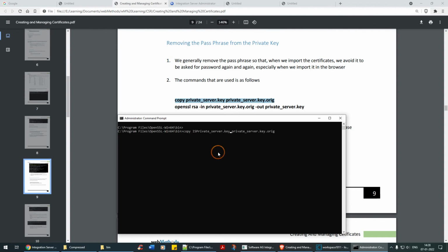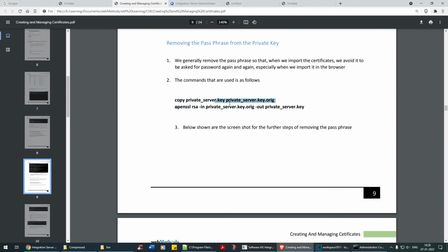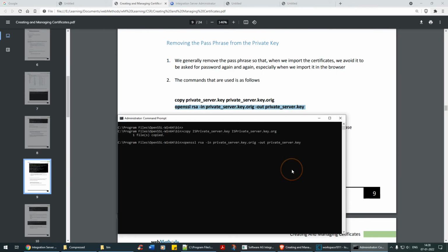Okay, paste it again, paste it, and I'll say .org. Okay, so it's removing the passphrase and the passwords. Then one file copied. Then I'll use this command again. Open IIS, this one. Okay, it's removing the password, but ideally we should not be doing this, guys, because this is not the right way of removing the password. Password should never be removed, but anyways, it's worth knowing this particular option as well.